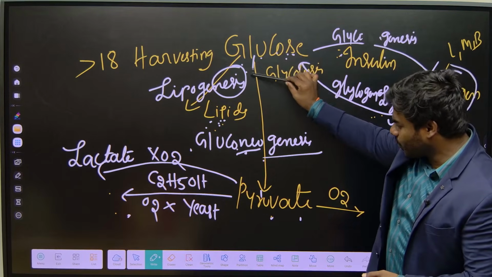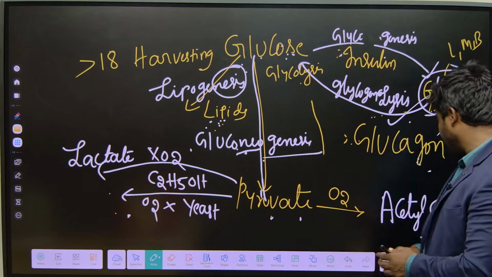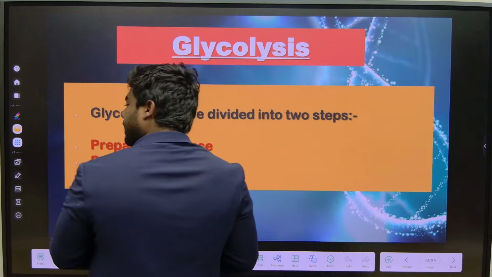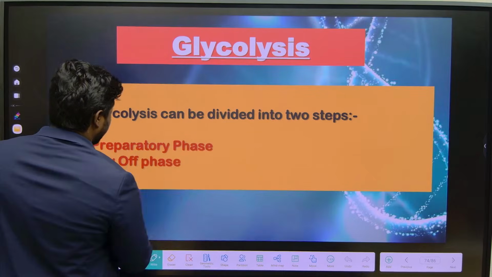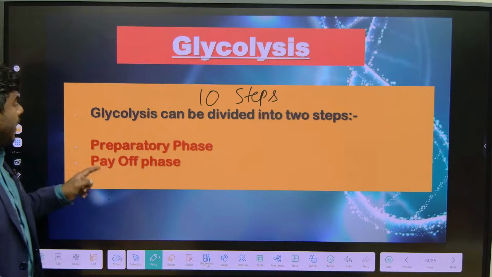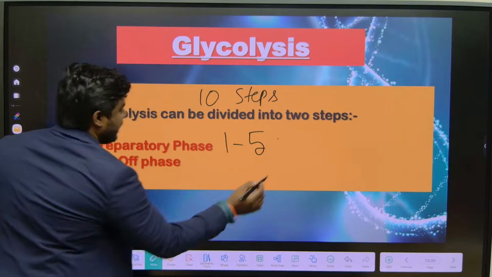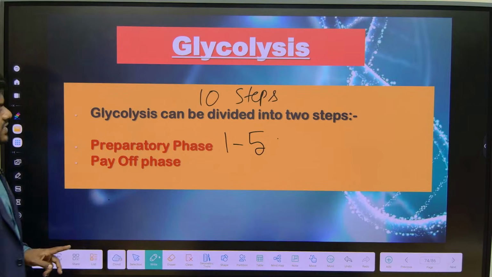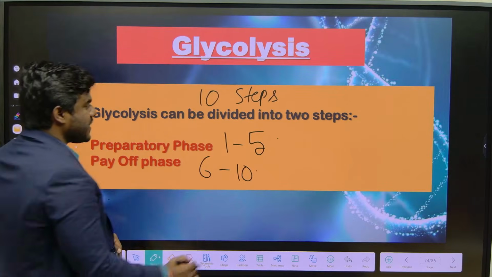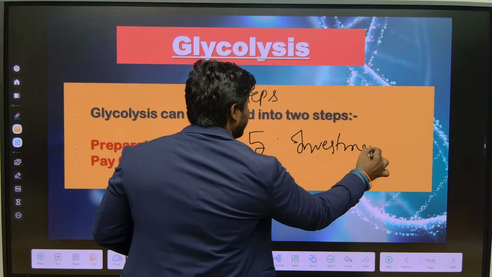Okay. Now let's focus on our first step. After that we will discuss all these steps, that is, conversion of glucose to pyruvate. As we discussed, conversion of glucose to pyruvate happens in a total of 10 steps. Don't confuse: the first 1 to 5 steps are the preparatory phase, and steps 6 to 10 are the payoff phase. Sometimes instead of the word preparatory phase, we may use the word investment phase.